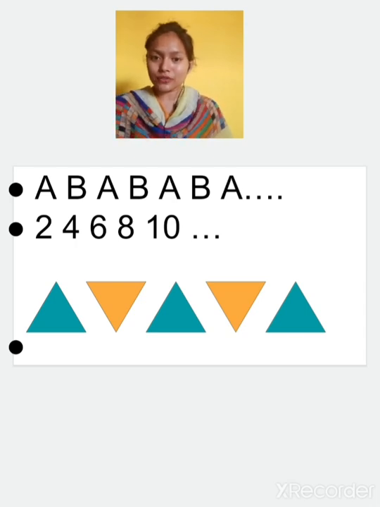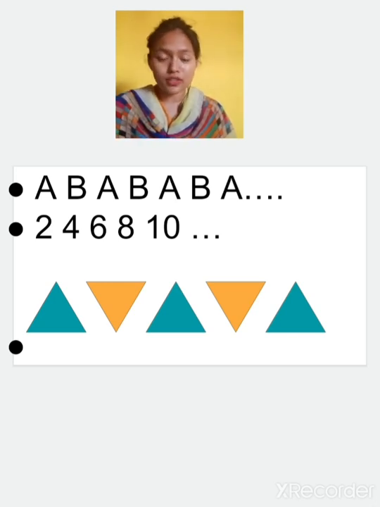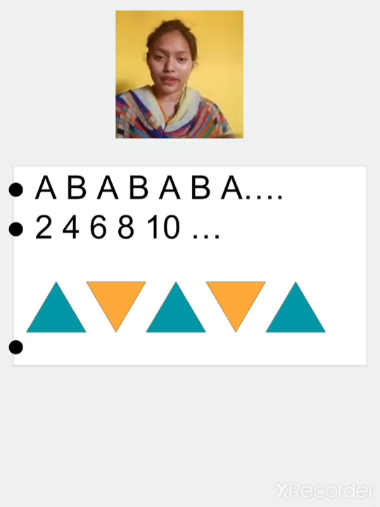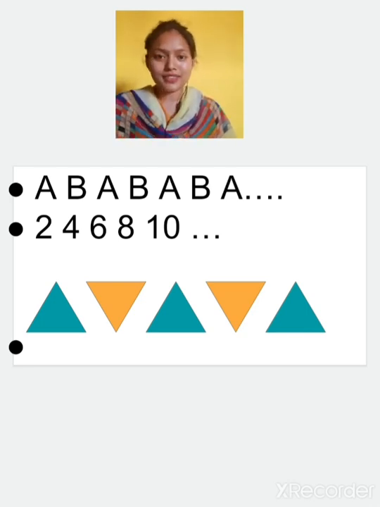Now in this third one, you can see one is up, one is down, one is up, one is down. So this is also a pattern, an up-down pattern. These are the patterns. And in everyday life, have you seen any patterns? Yes, you all must have seen patterns.